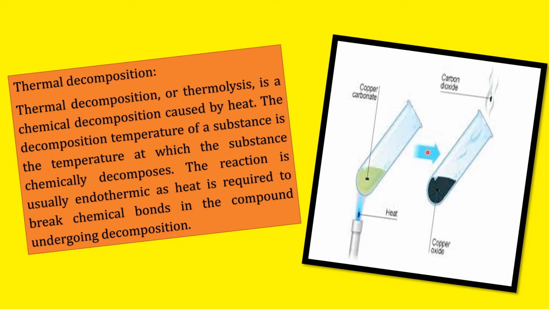Now see the diagram carefully. This is the example of thermal decomposition. See, heat has been given. This is a test tube where copper carbonate, CuCO3, has been taken. After giving heat, it is decomposed. This is carbon dioxide gas going out, and this is copper oxide left within the test tube. So this is a good example of thermal decomposition.